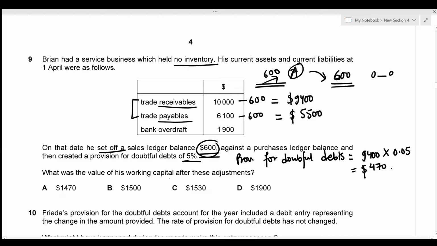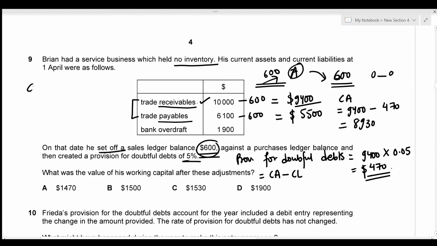Now, we need to figure out the working capital, and we know that working capital is figured out by subtracting the current liabilities from current assets. So first I'm going to figure out the value of the current assets. Among these three values, trade receivables is the only one which is going to come under the heading of current assets, and we know that the trade receivables value is 9,400. But we also need to deduct the provision for doubtful debts amount, which is 470. So this gives us the value of 8,930.